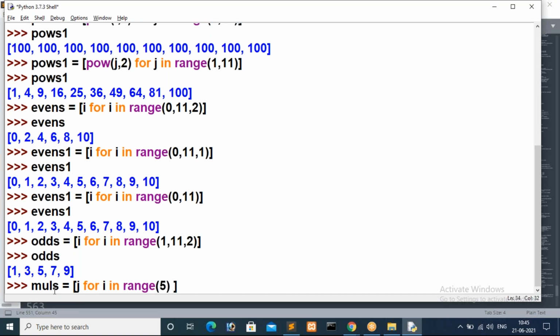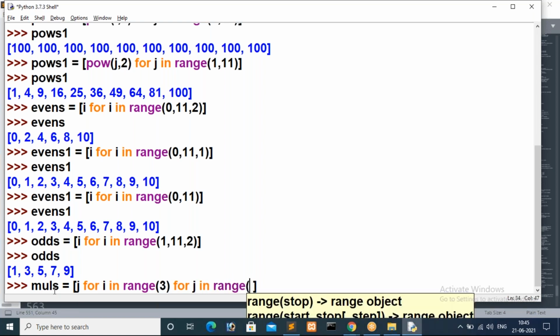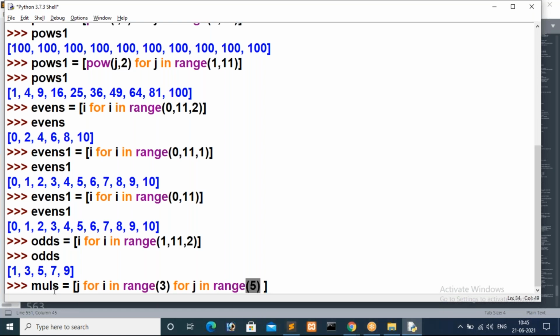Then the second for, so it's better to specify 3, for inside for, range of 3, then for j in range of 5, I'm giving.